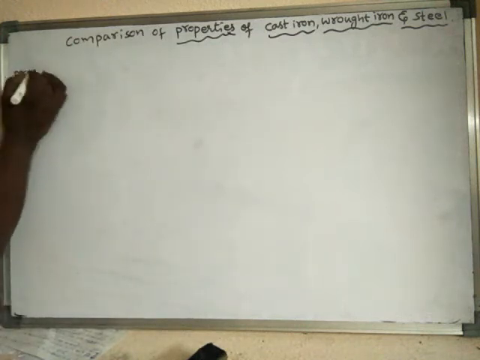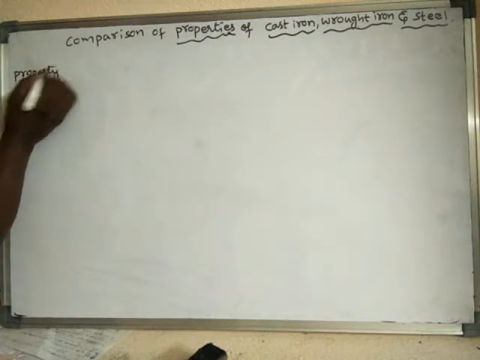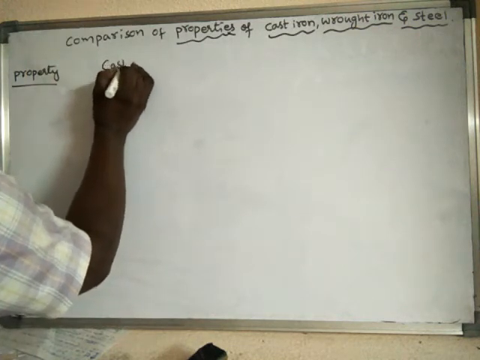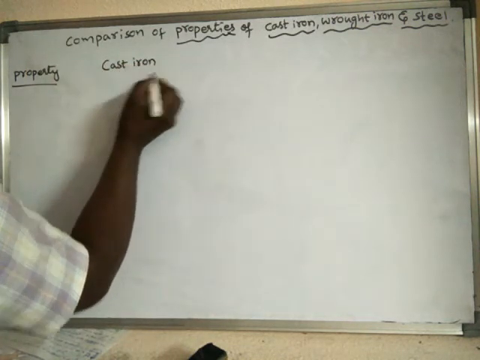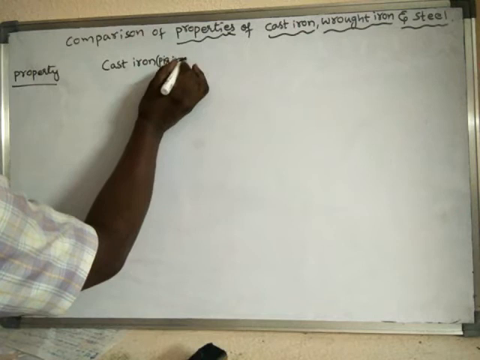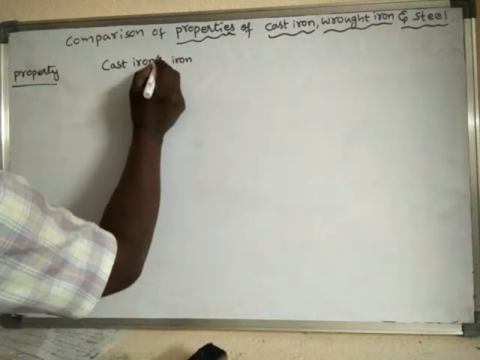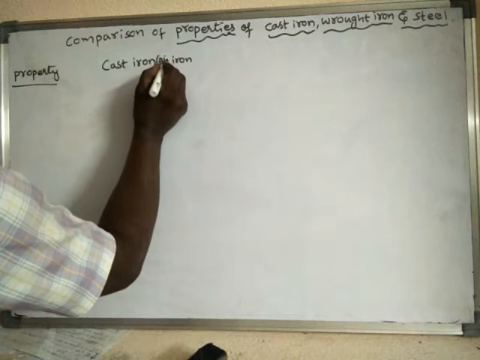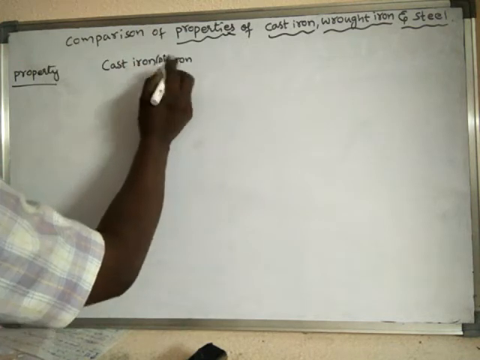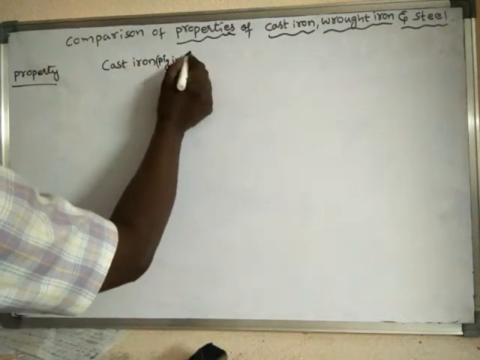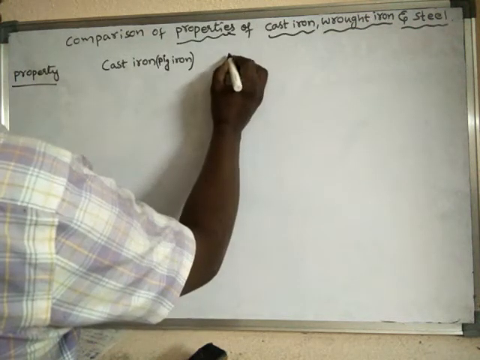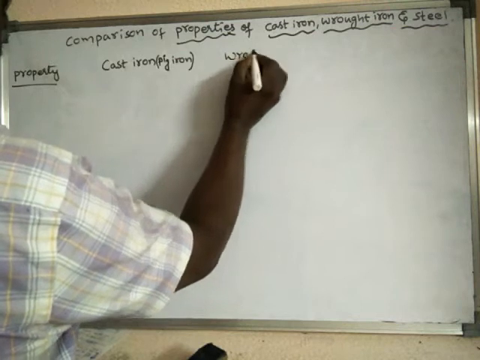The property, cast iron or pig iron. Cast iron is also called what? Pig iron. Next, wrought iron and steel.